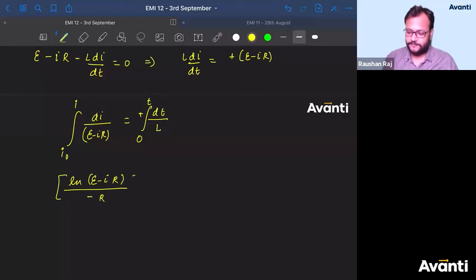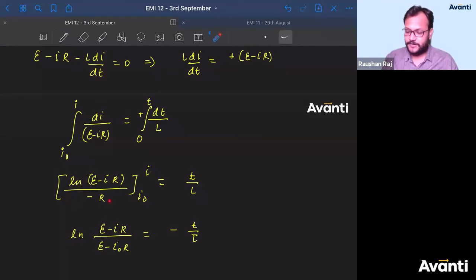Put the limits from I naught to I, and t equals t divided by L. So now it will come as ln of (E minus IR) divided by (E minus I naught R) equals minus t by tau, because this R will be multiplied here.